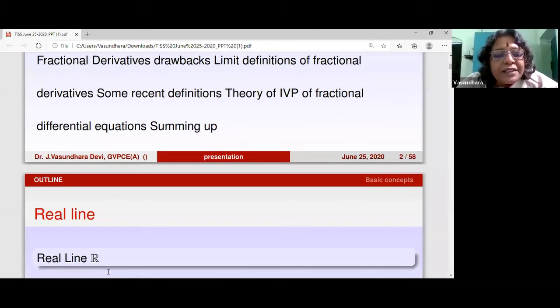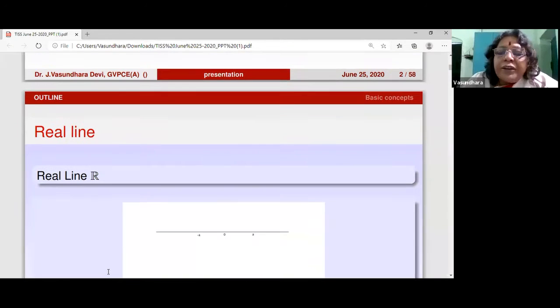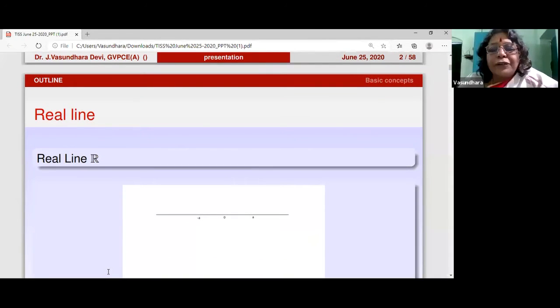So if you consider the real line, I have just drawn this for the sake of a similarity that I need. So you know that the invention of zero had made life very easy for us, the discovery of the great Indians. Once you have the zero, you have the frame of reference. So you can actually give a numbering to the continuum of the real line. You can have the negative real numbers on the left side and the positive real numbers on the right side. And you can do a lot with the real numbers.